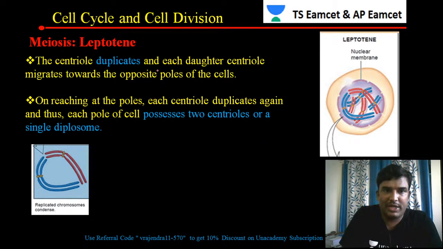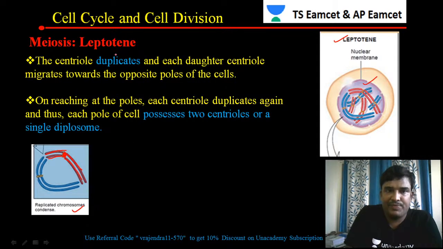So in leptotene, what happens? You can see this particular diagram, and if you see it you can clearly understand. You can see the chromosomes and how they are dispersed. Here the chromosome is clearly seen, with the centromere at the center and the chromatids. So in the leptotene stage, the chromosome appears with the centromere at the center and the chromatids are clearly observed.